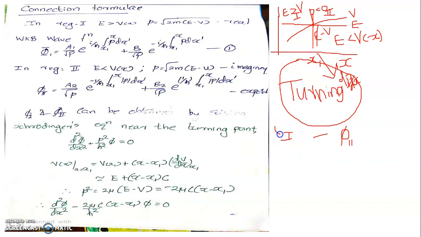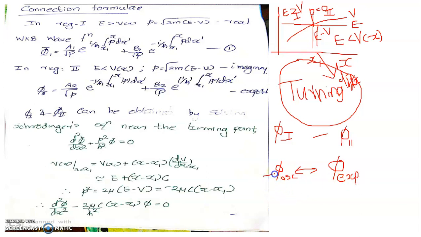Or more strictly, in region 1 the solution is oscillatory. Then how the oscillatory solution that we write for region 1 will be connected with the exponential solution that we write for the particle occupying region 2.